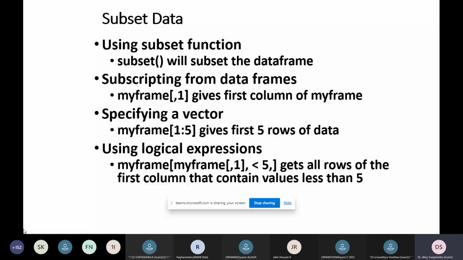And for this, there is a subset function. In order to use the subset function, you have to use it on the data frame, and it specifically gives the first column of your frame. If your frame has 5 rows of data, it is represented with a 1:5 range. And for logical expressions, you can see this is the syntax: my frame, and the argument you pass is the frame of 1 with the less than symbol 5 to get all of the rows of the first column.